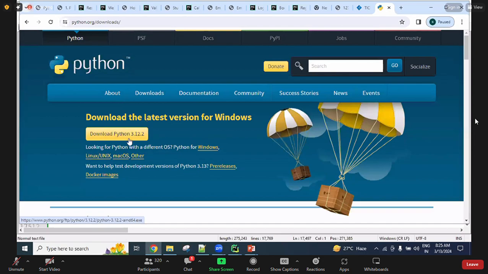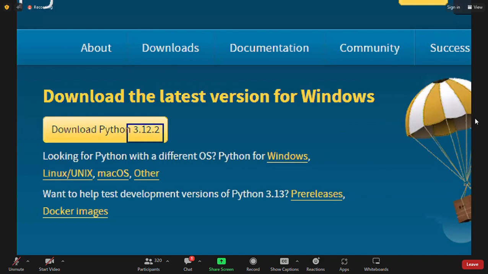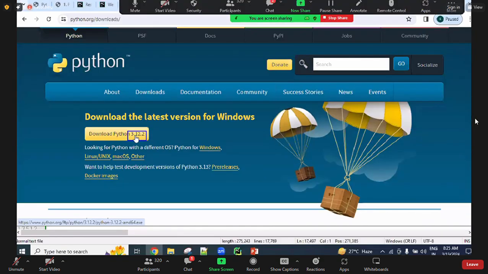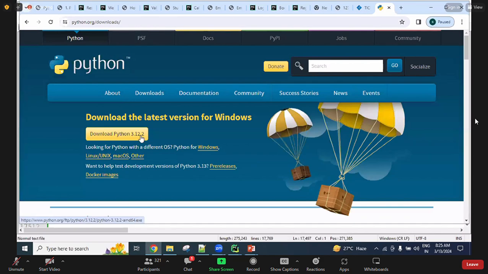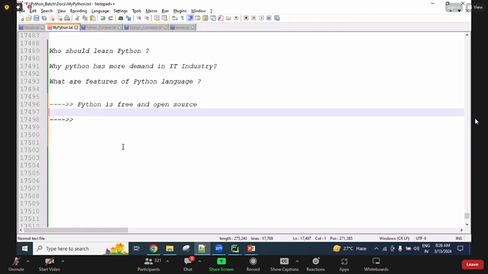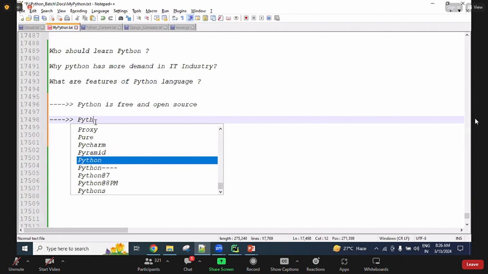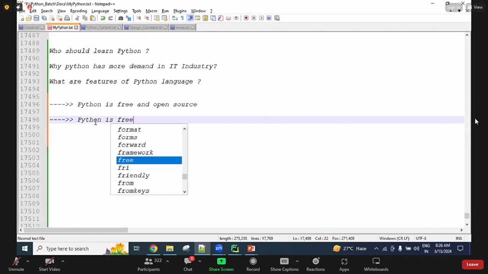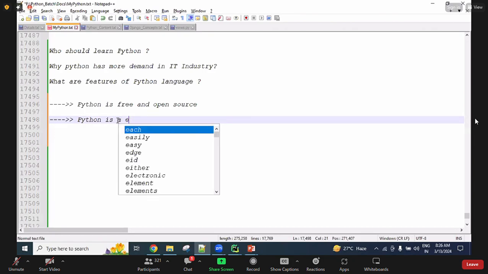The latest version is Python 3.12.2. Whenever I install, I will take care of which versions there are and what is followed in industry, all those things. Okay. So this is the company, guys, the Python Software Foundation, PSF. It is now maintaining this Python, guys. Remember, later I will take care of how to download and how we get all these things. Next, guys, Python is an easy language, guys.